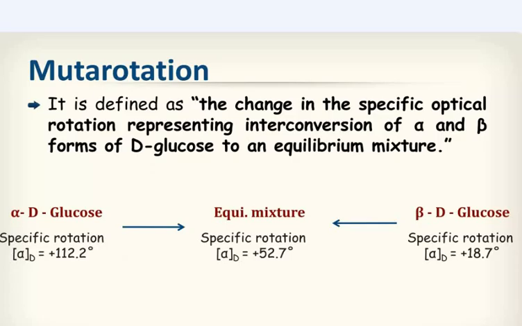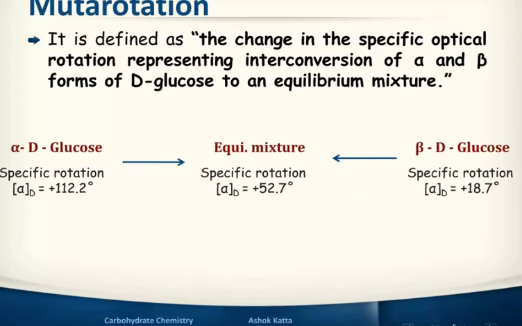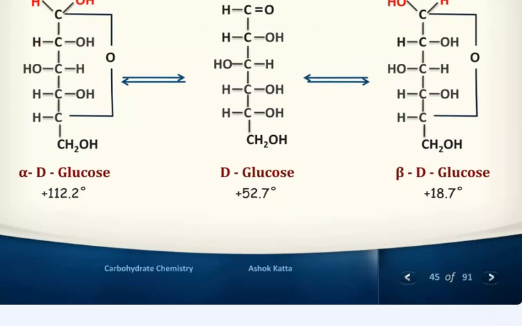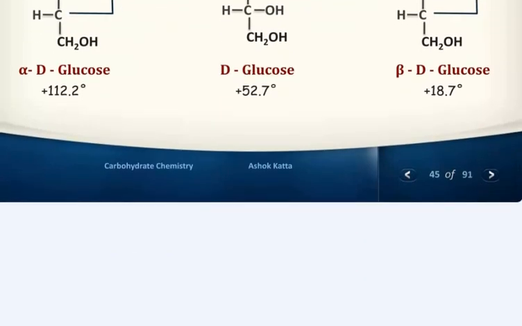What is the meaning of mutarotation? It is defined as the change in the specific optical rotation representing interconversion of the alpha and beta forms of D-glucose to an equilibrium mixture. You can see the alpha converted into beta glucose and an equilibrium mixture. So you can see the plus 18.5, plus 50.7 and 112.